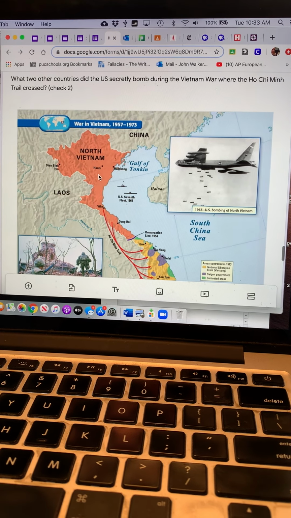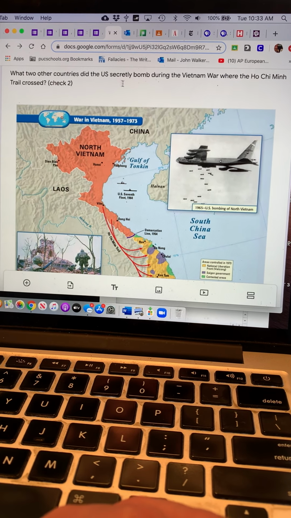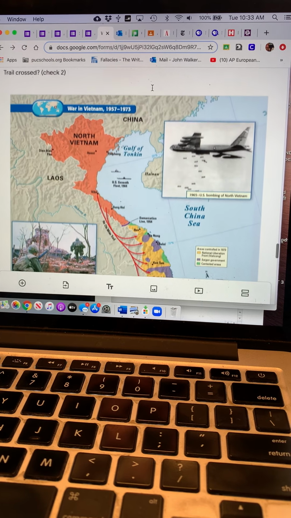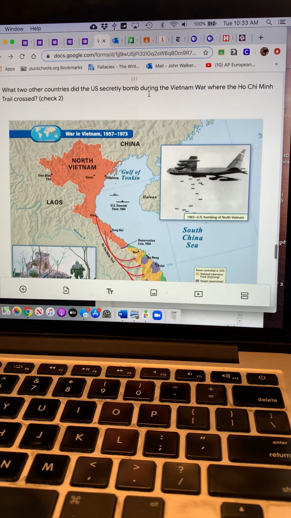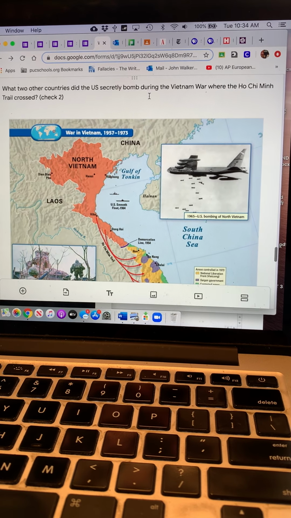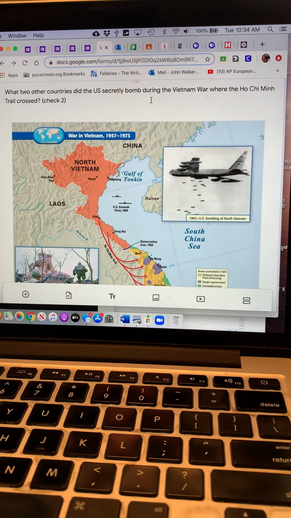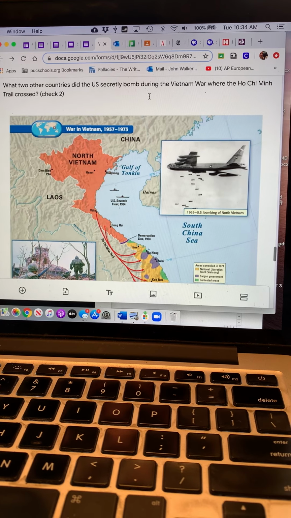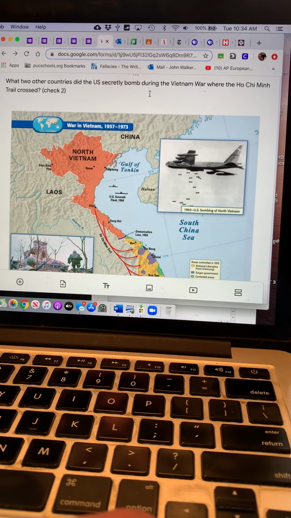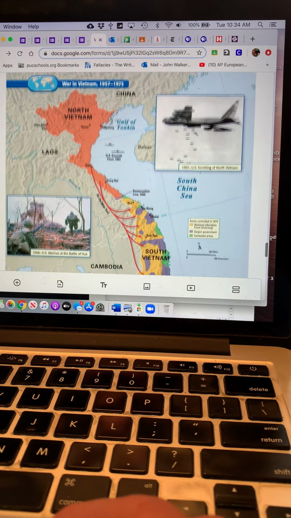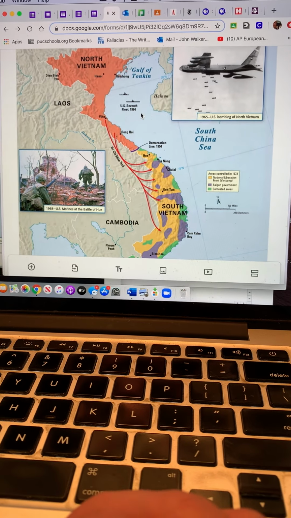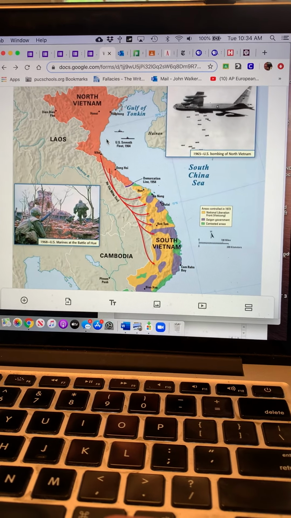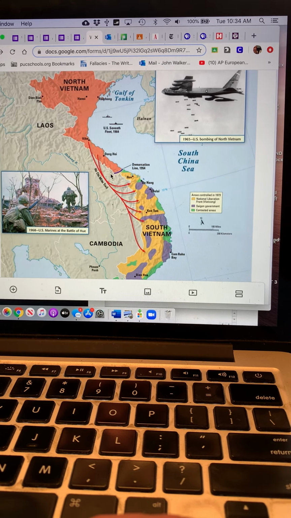It's pretty interesting. What other countries did the U.S. secretly bomb during the Vietnam War? So we bombed these two countries that we had not declared war on. And today, unfortunately, that happens fairly often. But back then, it was seen as against the rules of warfare. For example, you have drone strikes that happen today all over the Middle East and Africa, where we have not declared war, which to me is unconscionable.